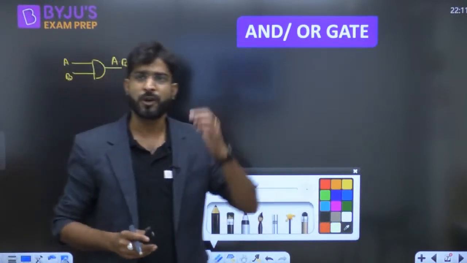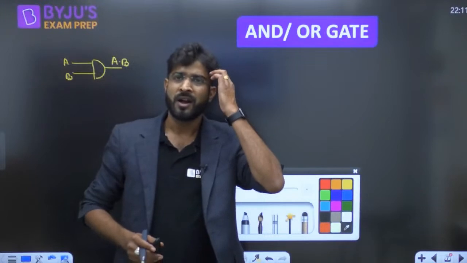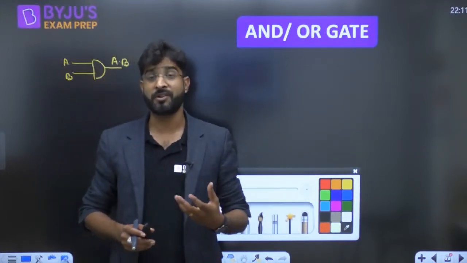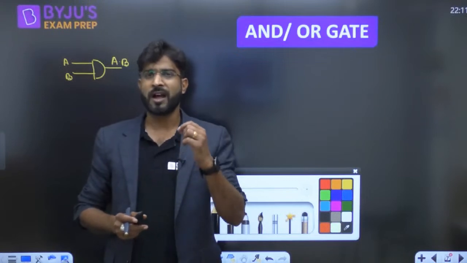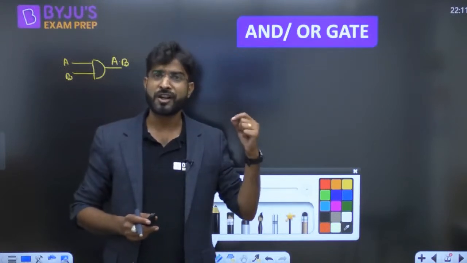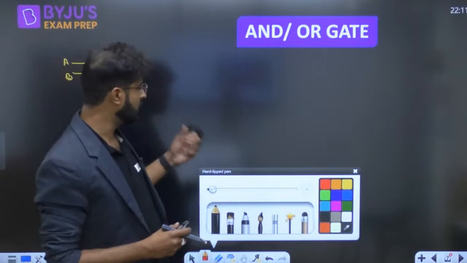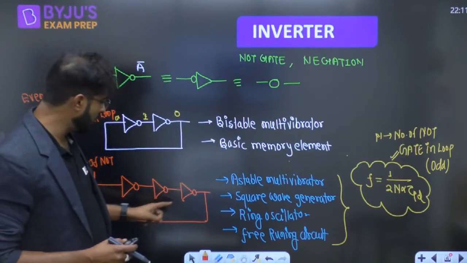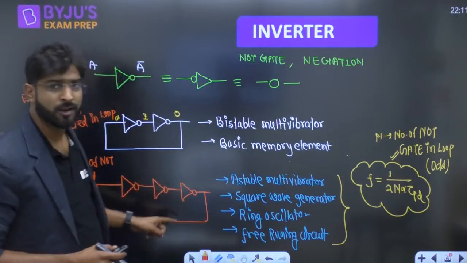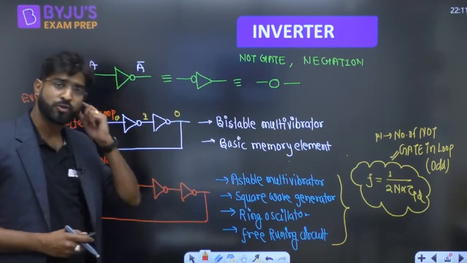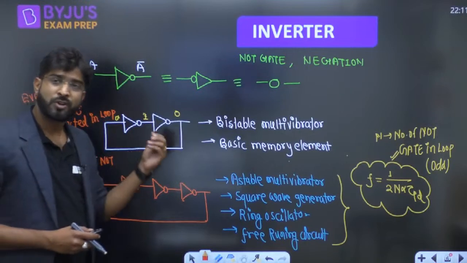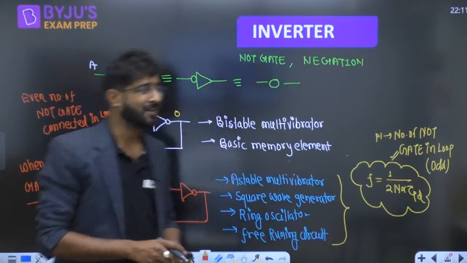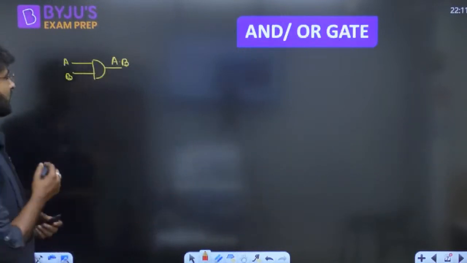Whatever we have learned, frequency of multivibrator, the frequency of the wave generated by this particular circuit, right? Whenever an odd number of NOT gates is connected in the loop, then definitely it is going to generate the square wave. That square wave has the frequency f equal to 1 upon 2n t_PD, right? Okay. Now this is called NOT gate.